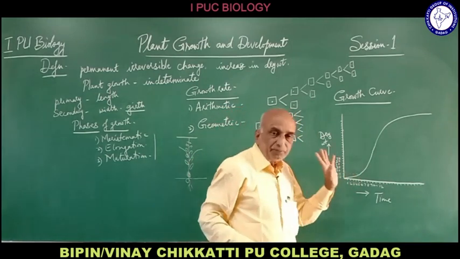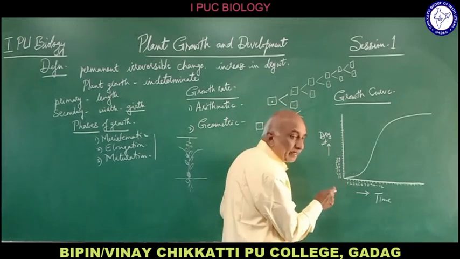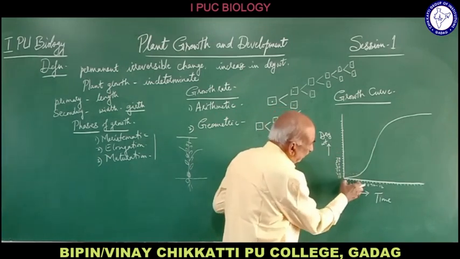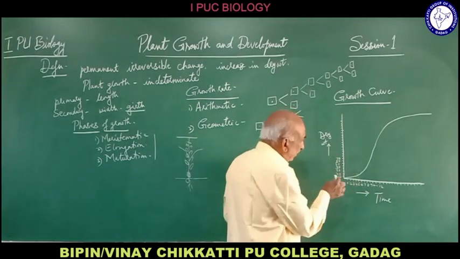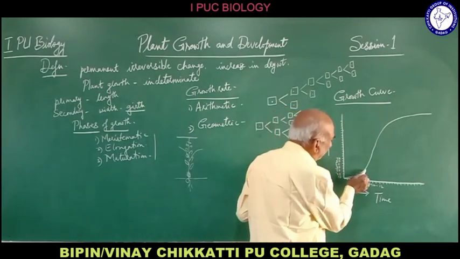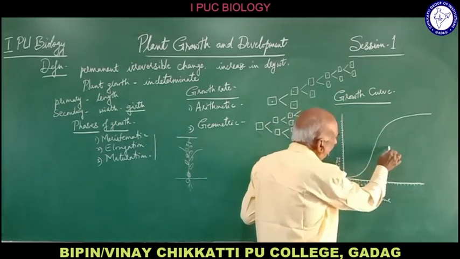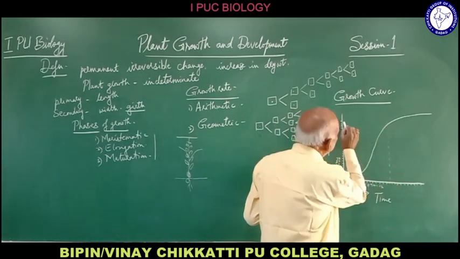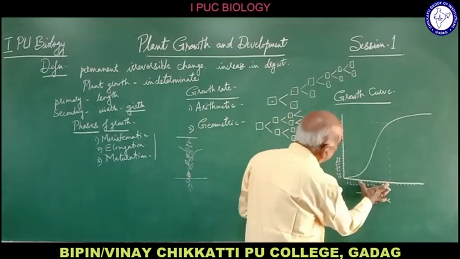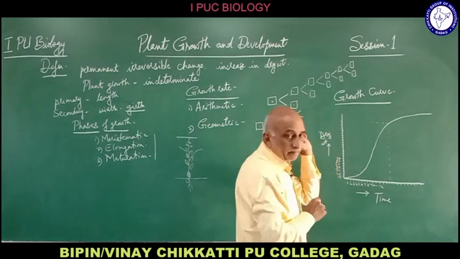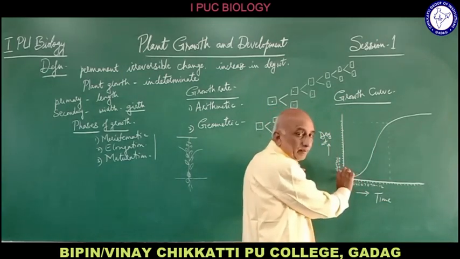So by this curve we can differentiate that in the starting, during a certain period, the growth is very slow, and further the growth increases at a maximum rate till here. See, this much growth has occurred here, and during this period only a little amount of growth has occurred.